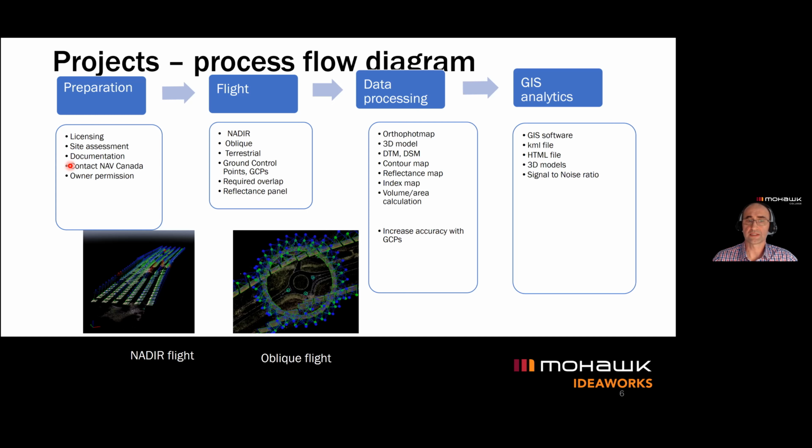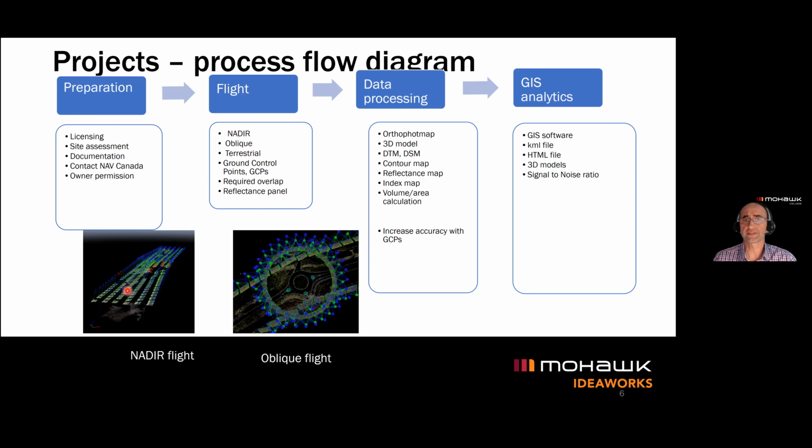With a predefined overlap, the front overlap and side overlap, the pictures are taken, and those images are downloaded to the computer after the flight. And we use photogrammetric software that allows us to process those images to end up with a three-dimensional point cloud, or maybe a raster file, which are actually GeoTIFF files.